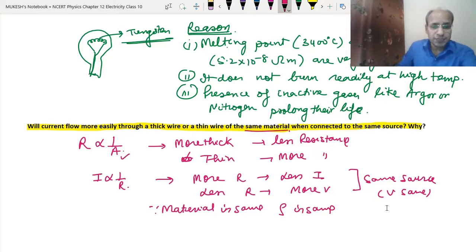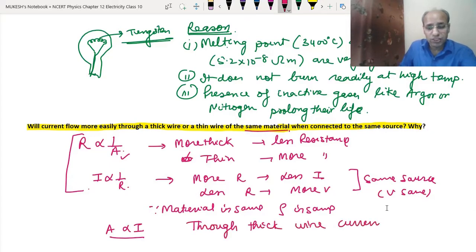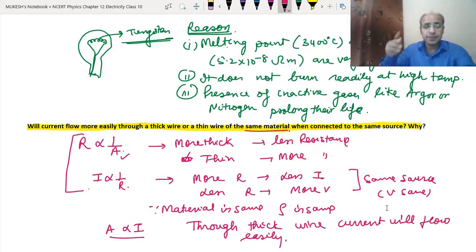So a thick wire carries more current and a thin wire less current. We can summarize: if the wire is thick, its resistance will be less, and when the resistance is less, the current will flow more easily.